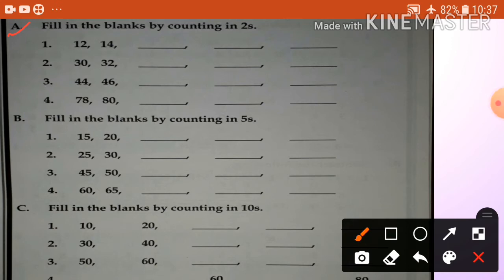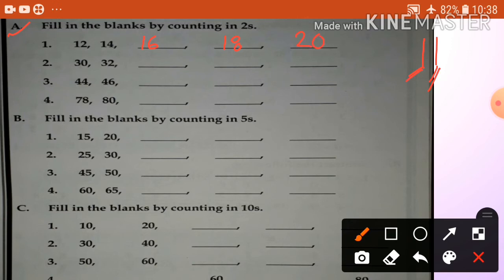Counting twos. Step 2. 12, 13, 14, 14, 15, 16. So you write here 16. 16, 17, 18. Two step. So you write here 18. Okay, 19, 20. So write here 20.